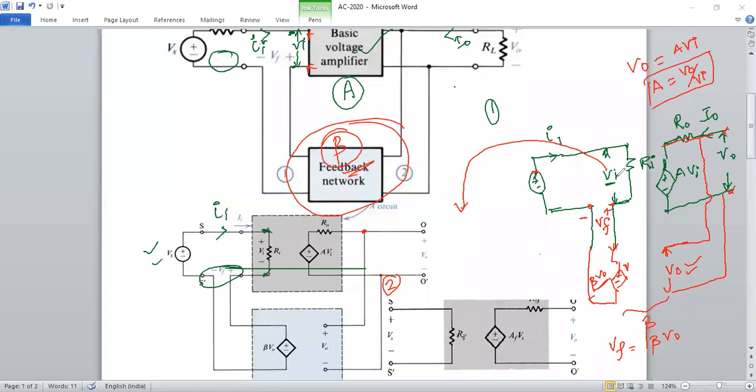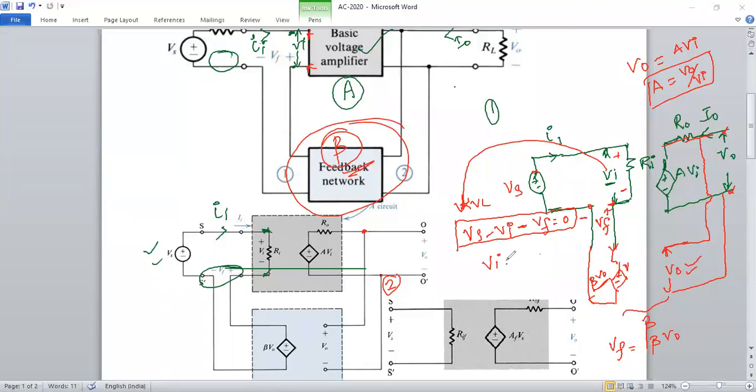So now what is Vi? According to Kirchhoff's voltage law, sum all the voltage sources. If you start from here, this is represented by Vs, and this polarity is minus, so it is minus Vi. Next, feedback signal. This is plus, this is minus, so that is nothing but minus Vf. Now this is equal to 0 according to KVL.